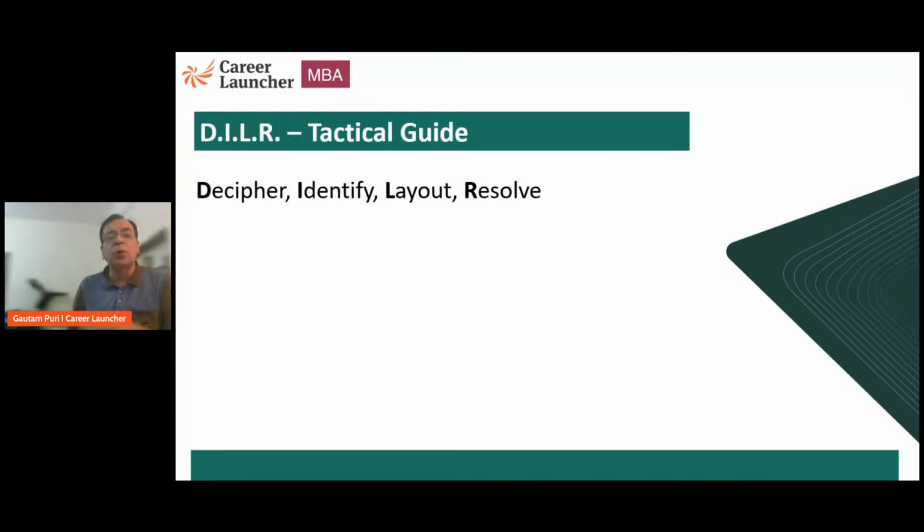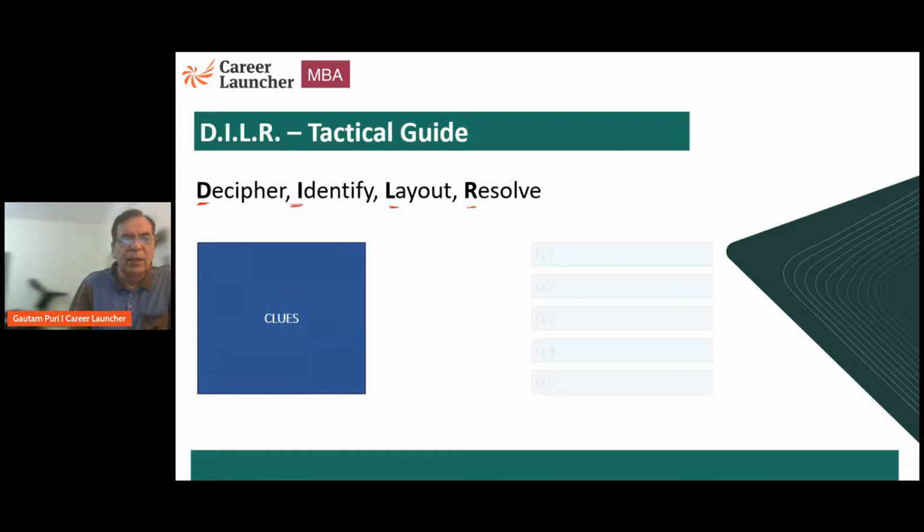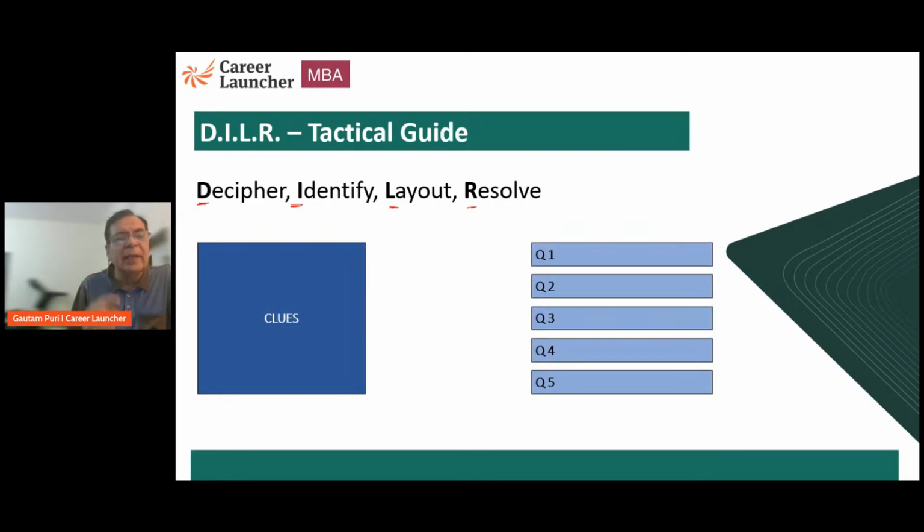So what is the right approach of doing DILR? It is DILR itself. D for decipher, I for identify, L for layout, R for resolve. Let me explain. When you look at the basic data which is given, your job is to decipher, to understand the data. If you are unable to decipher the data, then obviously you cannot do anything about it and you should be leaving it.